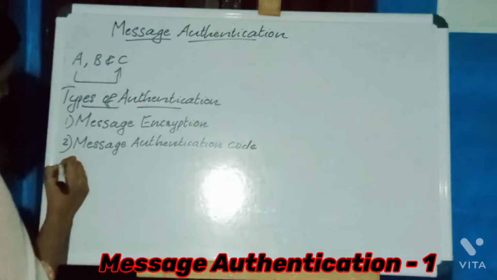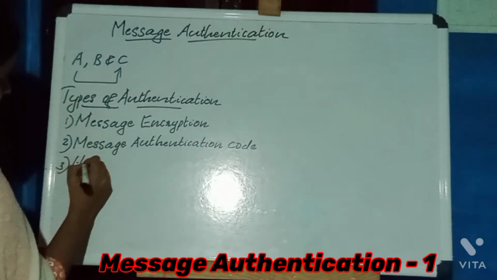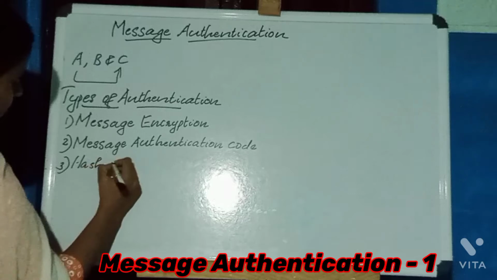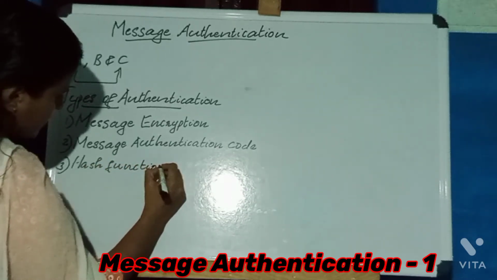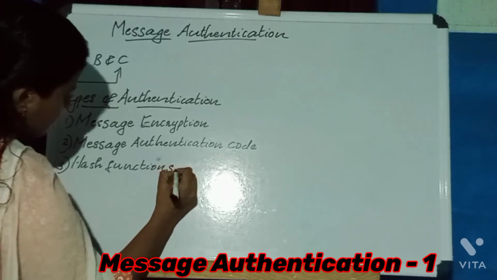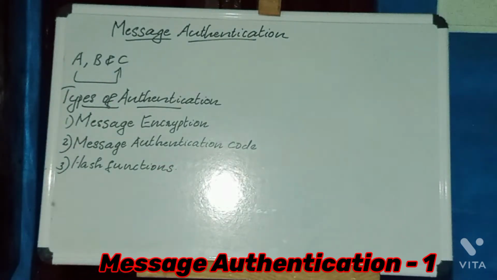Third one is hash function. Okay, these are the different types of authentication: message encryption, message authentication code, and hash function.